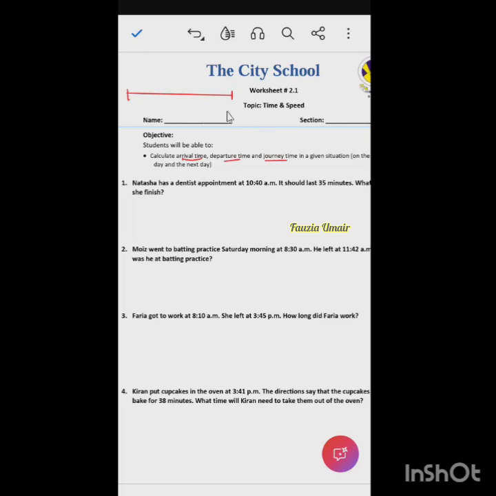Arrival time is also when we reach and end the journey. When you arrive at some place, your arrival time is basically the ending time. So this is the arrival time, the finishing time. So what is the departure time? The departure time is the starting time.